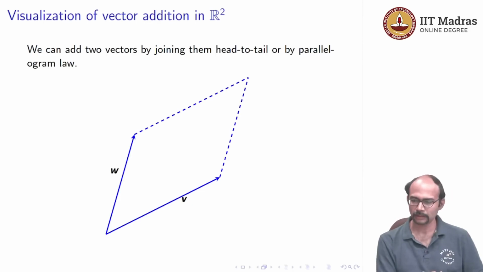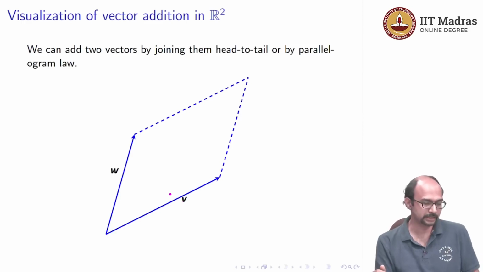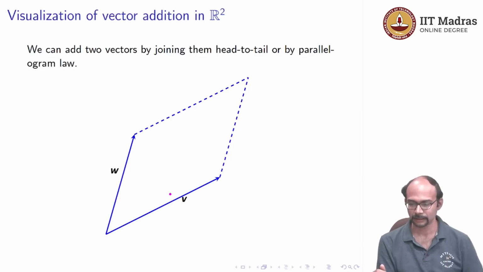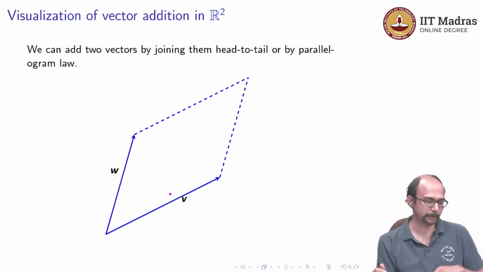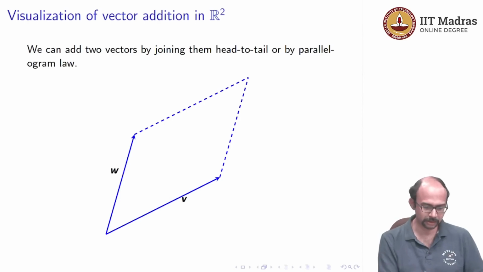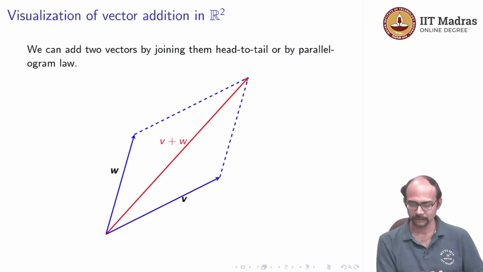And then if we want to add them, you can either move w, so you move w from its starting point at 0 0 and instead start it at the tip of v, or you can move v to start at the tip of w, but you have to move it parallelly. Remember that you can't change the direction. When we say move, we mean move parallelly. Okay, and then what is v plus w? V plus w is exactly the vector that you obtain by drawing an arrow from the origin to the point that you obtain by completing this parallelogram. So, you could do it in either way.